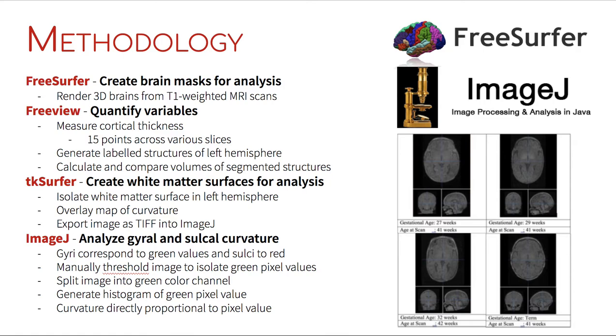3D brains of each subject were rendered in FreeSurfer. FreeView was used to manually measure cortical thickness and compare brain structure volumes. The white matter and curvature surfaces of the left hemisphere of the brain were found using TKSurfer. Curvature was analyzed in ImageJ.